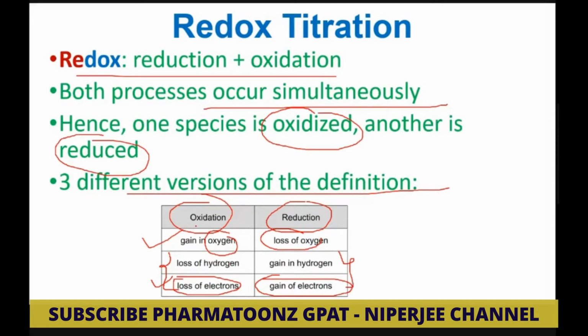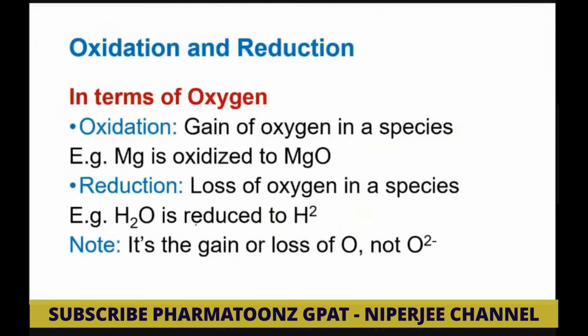And in oxidation what happened? Only oxygen is gained. In reduction only oxygen is lost, the rest two things are gained. So this way you can remember. Let us quickly revise this. In terms of oxygen, what is oxidation and reduction? As I said, in oxidation oxygen is gained, in reduction oxygen is lost.